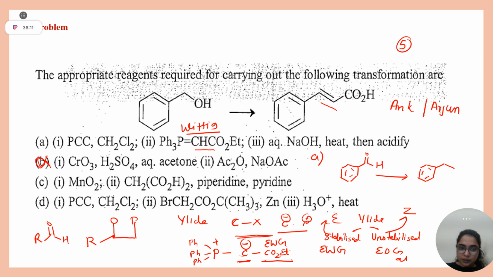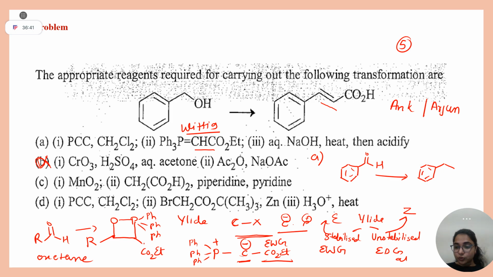And this phosphorus is having positive charge, so it will connect to oxygen. Till this step everything is clear that it will form a four-membered ring with one oxygen. What is the nomenclature for that? Oxetane, students.